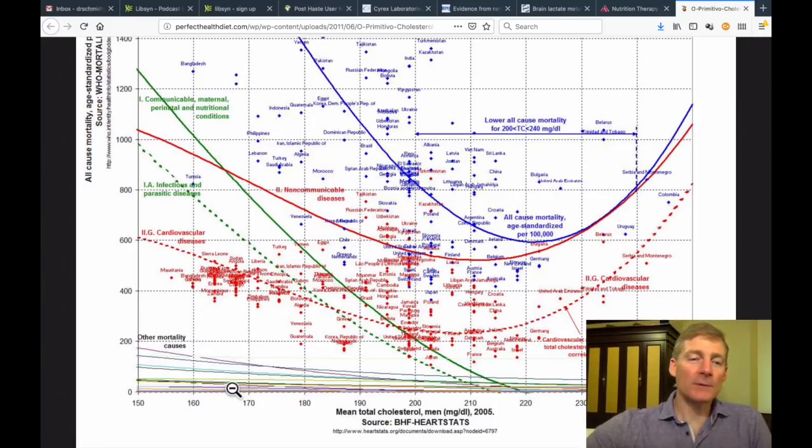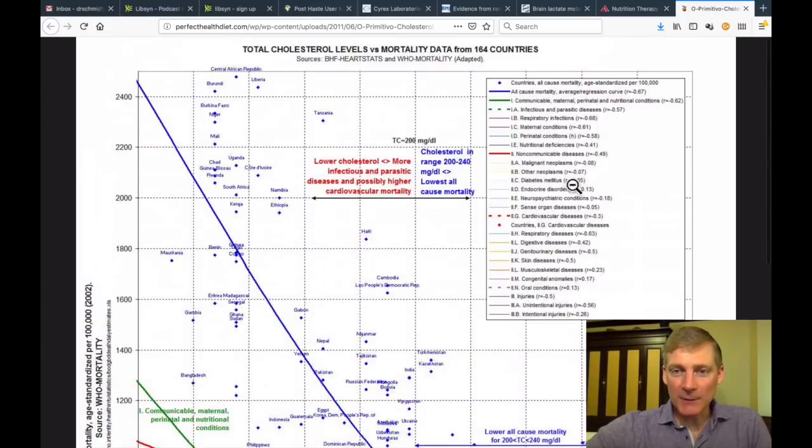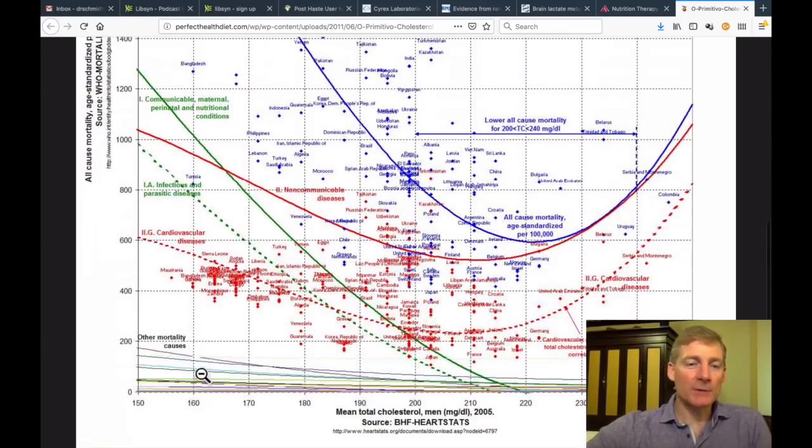Now statistically, looking at the bigger picture, it's not that big of a deal because all the numbers are low to begin with. But low is relative. If you're a person that has one of these minor diseases, and you die early because your cholesterol is too low, it's a big deal. So we have different neuropsychiatric conditions, digestive diseases, genitourinary diseases, skin diseases, musculoskeletal, congenital anomalies. All right, but you get the picture. So with disease in general, have your cholesterol go higher, and you'll live longer.